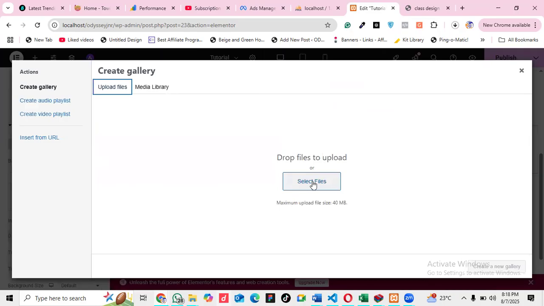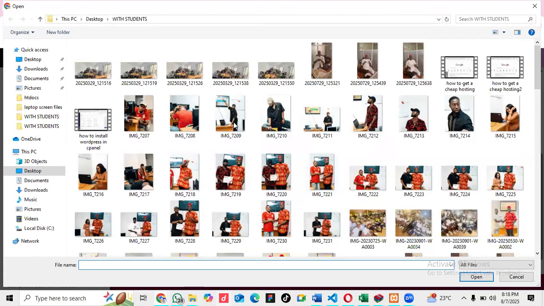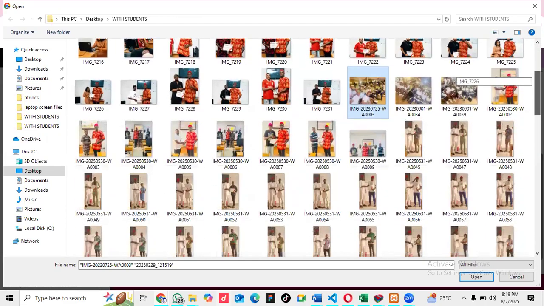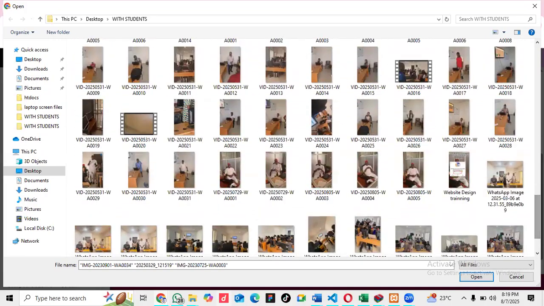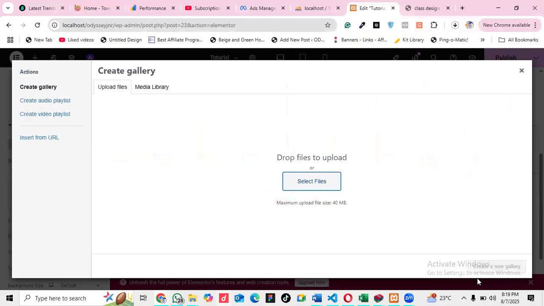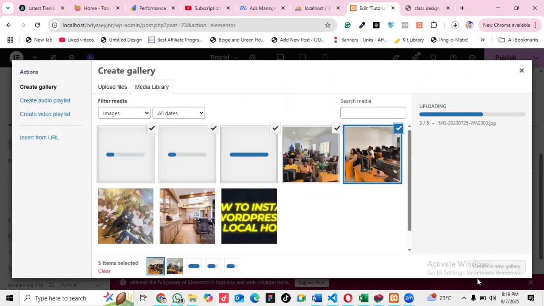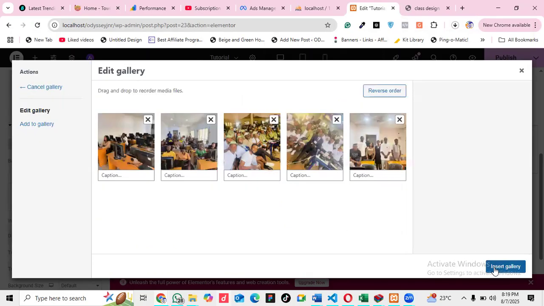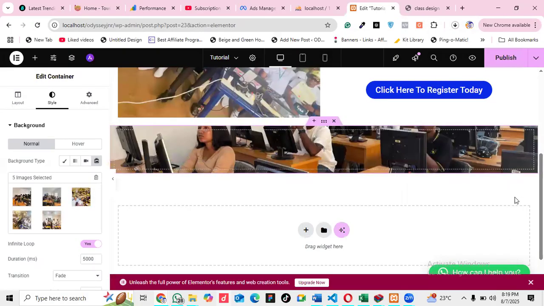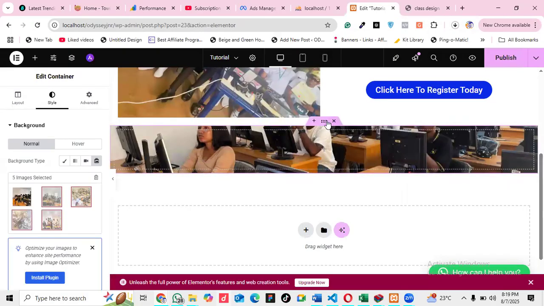Let me go and get more images from there. Let me get these images with students. Let me click on all these images with students. Okay, these images in the class. Let me use these, my images with students. Okay, so I will then try to expand this.